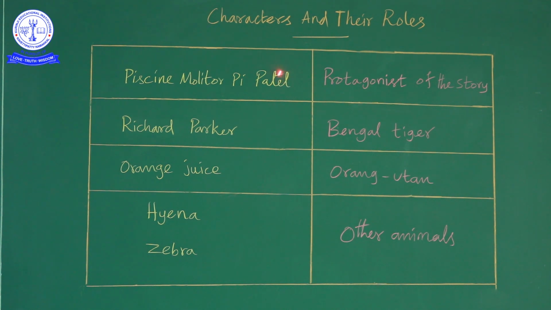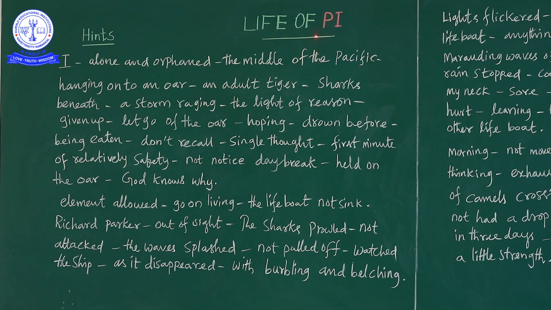Once again, let me summarize the characters. Piscine Molitor Pi Patel is the protagonist of the story. Richard Parker is the Bengal tiger. Orange Juice is the orangutan, and the other animals are the hyena and zebra. Life of Pi. Already we have seen a short, brief summary of this story. Already we know the protagonist of the story, Pi. Already we have discussed the characters and very important points in this story. Now we are going to see this.